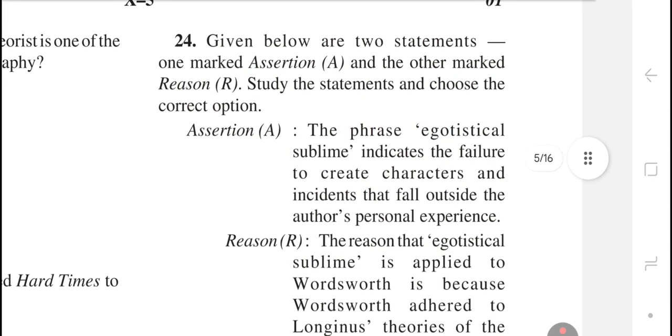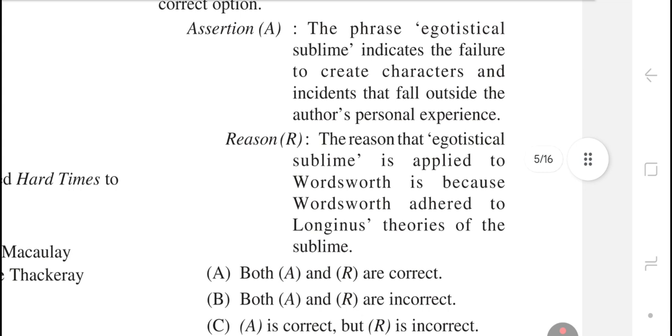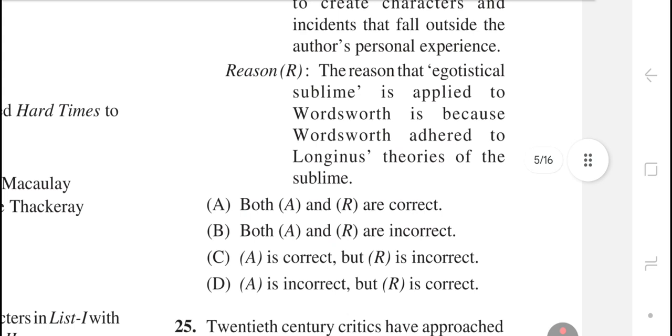Question number 24. Given below are two statements, one marked assertion and the other marked reason. Study the statements and choose the correct option. Assertion A. The phrase egotistical sublime indicates the failure to create characters and incidents that fall outside the author's personal experience. Reason R. The reason that egotistical sublime is applied to Wordsworth is because Wordsworth adhered to Longinus' theory of sublime. The right answer is option number C. A is correct but R is incorrect.